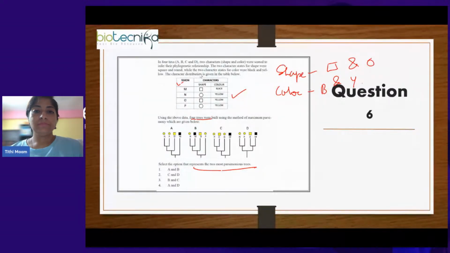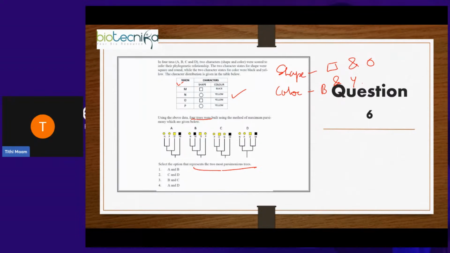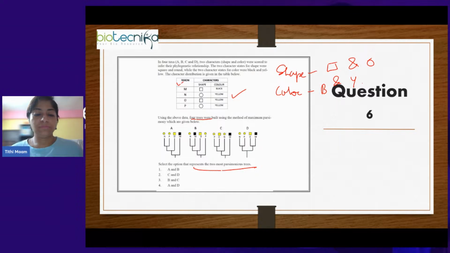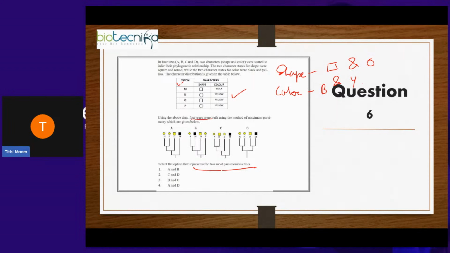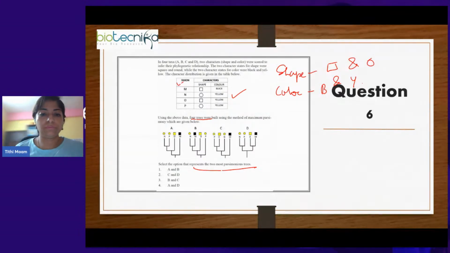Yes, what do you think will be the answer? Yes, there's a principle of maximum parsimony, Ramdas, which says that the phylogenetic tree with the least number of evolutionary events is the most probable tree.